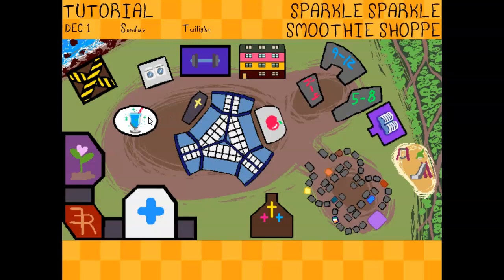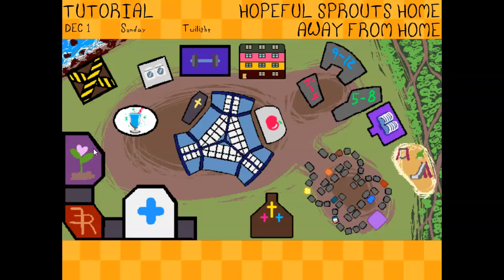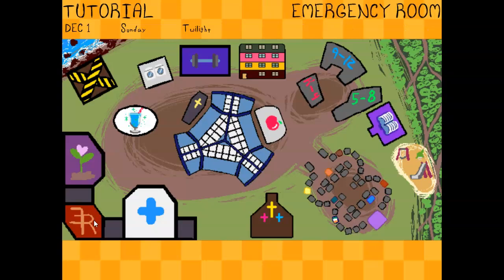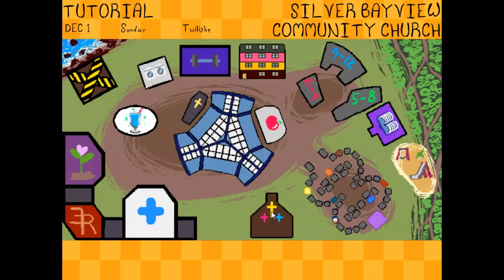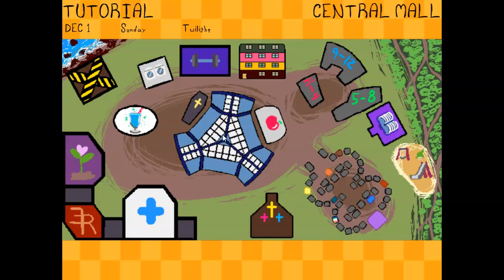Smoothie Shop, which is Hazel's dad's smoothie shop, and also where they live, because they live in a thing on top of it. Hopeful Sprouts Home Away from Home, which is like a mental health center, the emergency room, the hospital, St. Reverie, and Silver Bayview Community Church. We also have the Central Mall. Again, it needs a funny name.